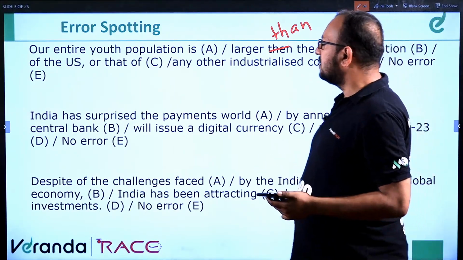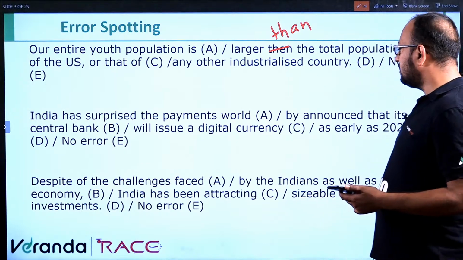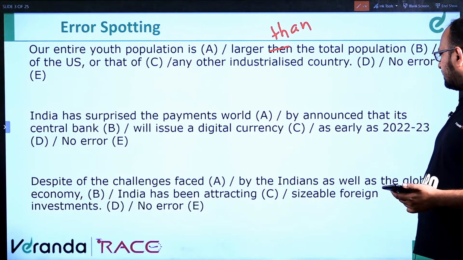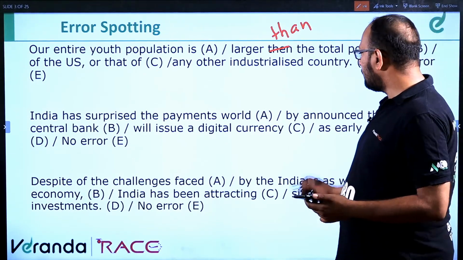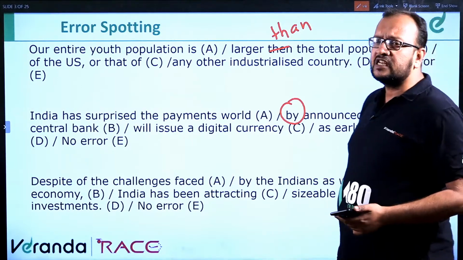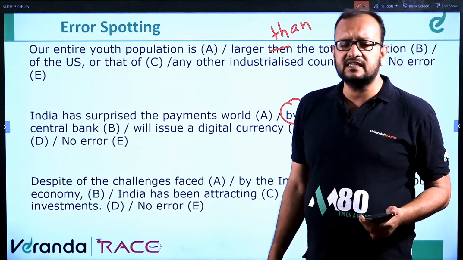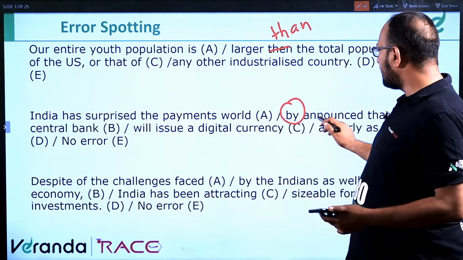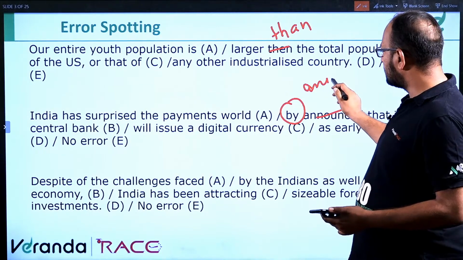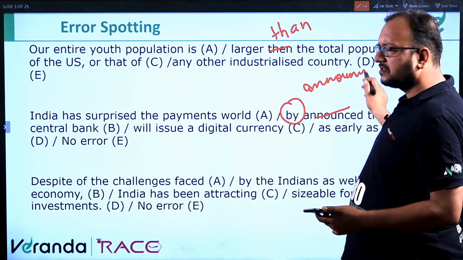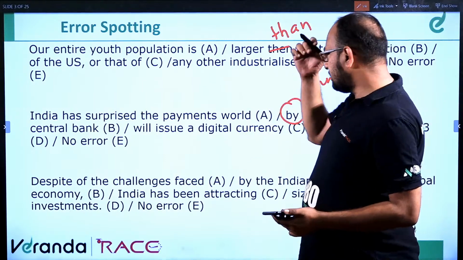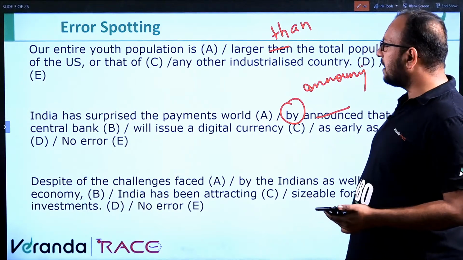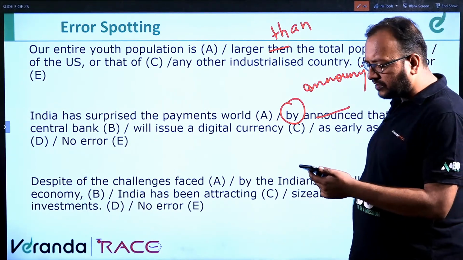India has surprised the payments world by announced that its central bank will issue a digital currency as early as 22-23. You see over here it's a preposition. So a preposition is followed by a gerund. Gerund means it's a noun. Gerund becomes the object of the preposition. So it should be "by announcing". Clear? So the sentence becomes: India has surprised the payments world by announcing that its central bank will issue a digital currency as early as 22-23.